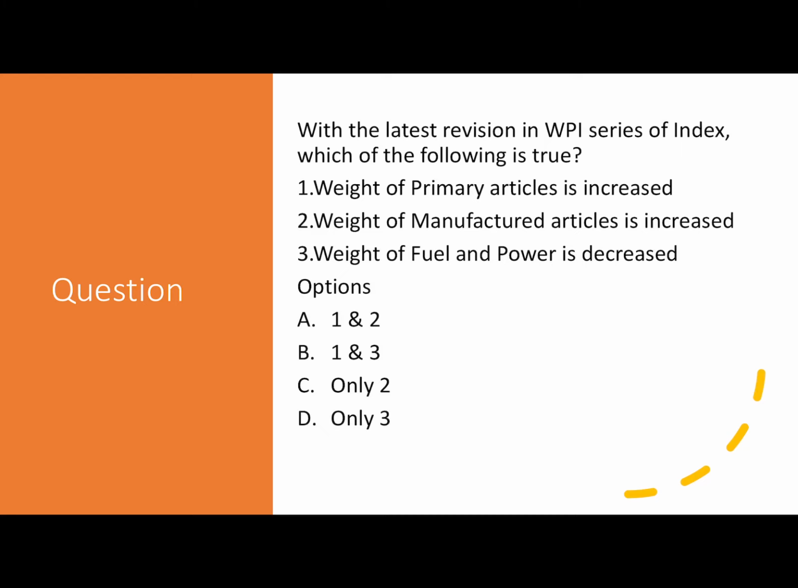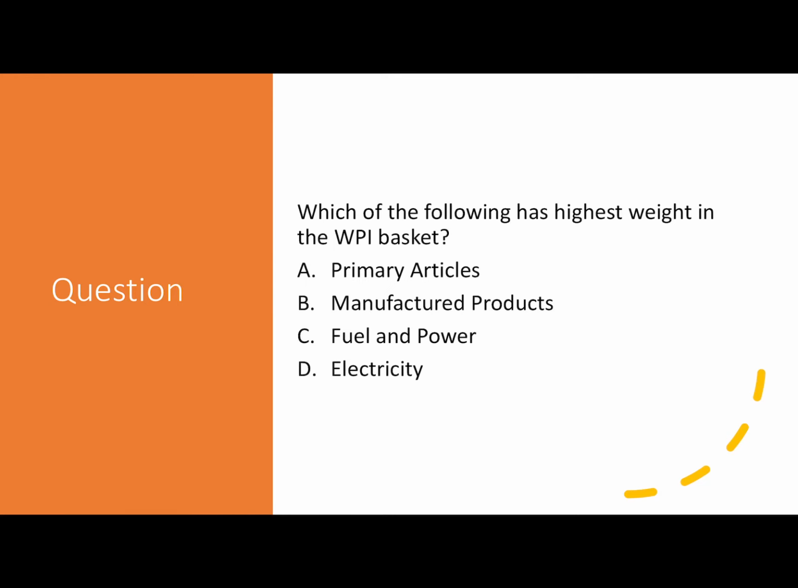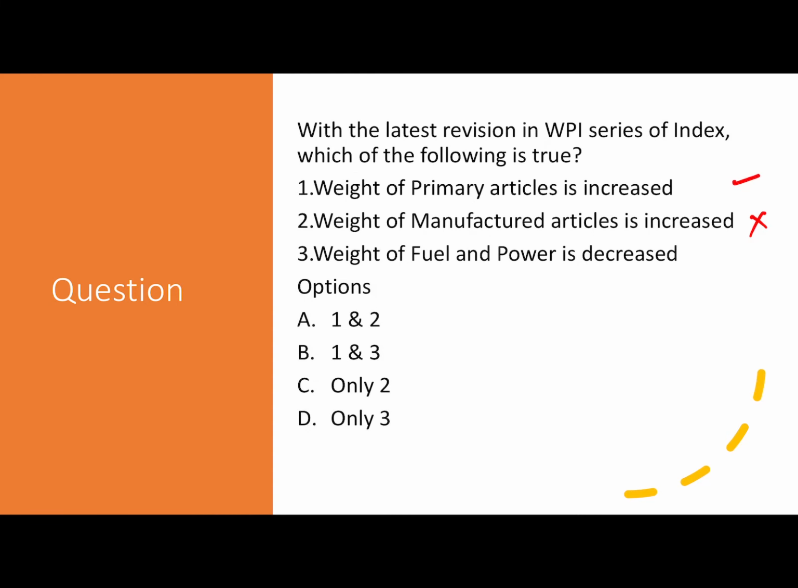So we have seen that weight of primary articles is increased. That's right. Weight of manufactured products has not increased. It is 64%. We have seen that it is more or less the same. Weight of fuel and power has decreased. Okay, so this is right. So answer is 1 and 3.